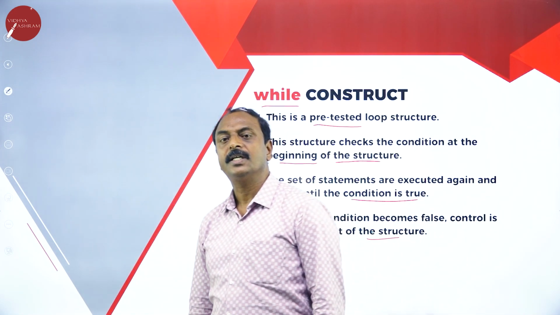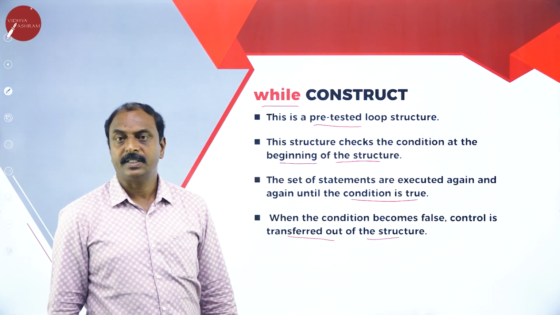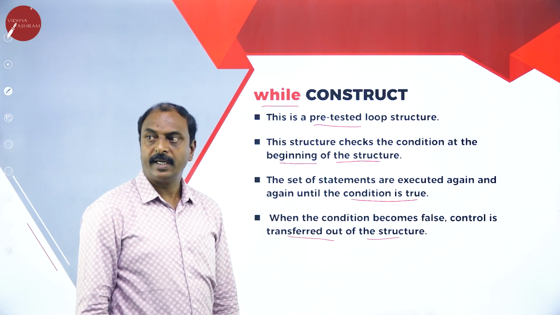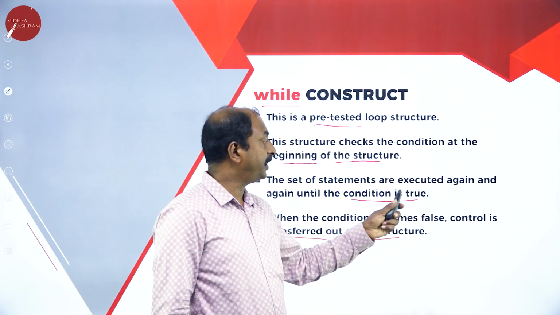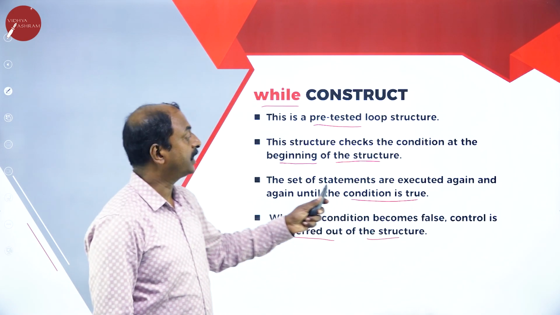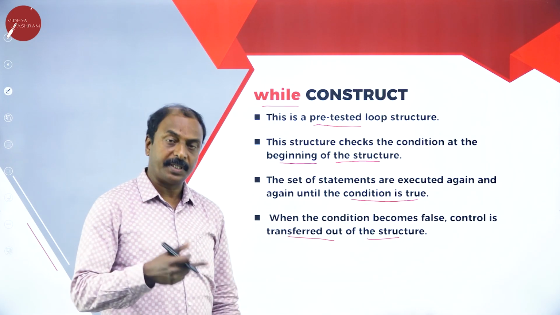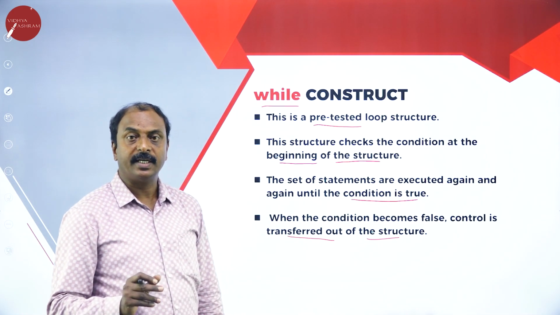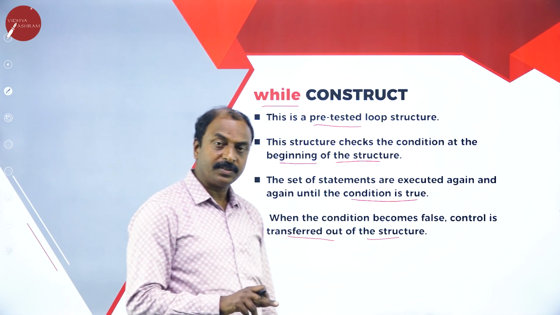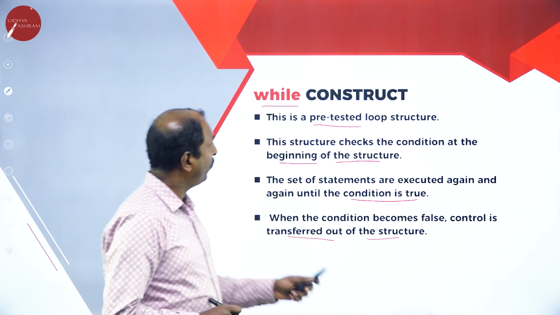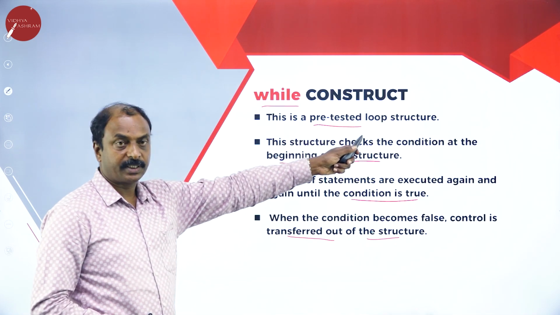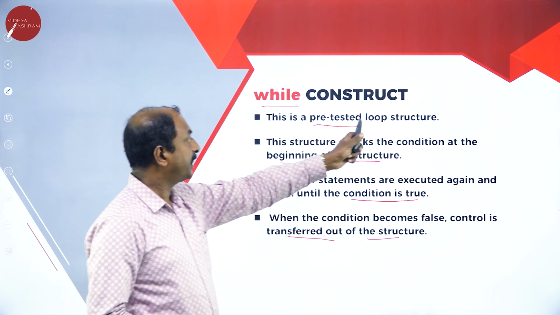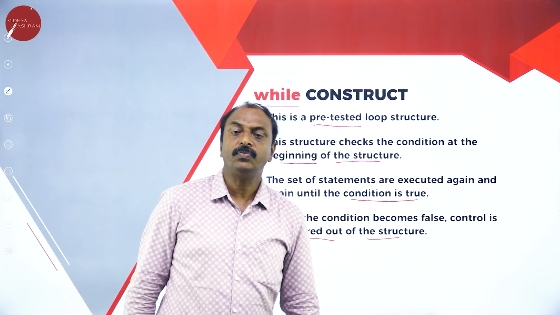While constructs are used to repeat certain statements again and again until some condition is satisfied or until the condition is true. So once the condition is true, it executes the statement, and once the condition fails or is false, it comes out of the while construct. It is also known as pre-tested loop structure because it checks for the condition at the beginning of the programming construct.